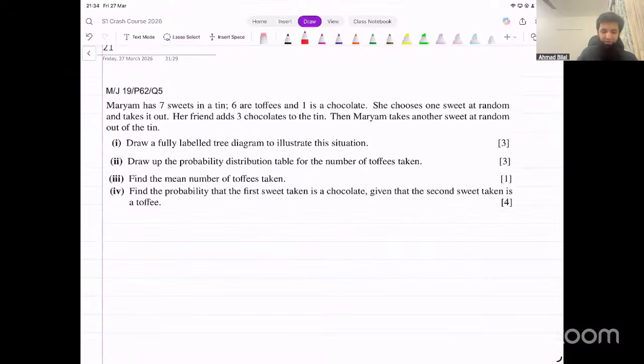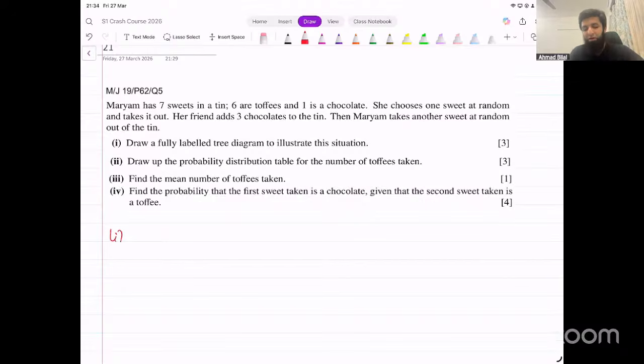Let's have a look at this one now. Okay, now they're saying Mariam has 7 sweets, and 6 of them are toffees, one is a chocolate. She chooses one sweet at random and takes it out. Her friend adds 3 chocolates to the 10, then Mariam takes another sweet at random out of the 10. Draw a fully labeled tree diagram to illustrate the situation.